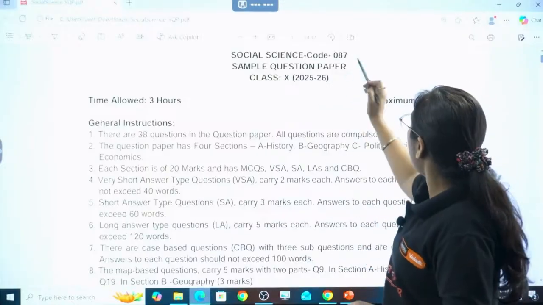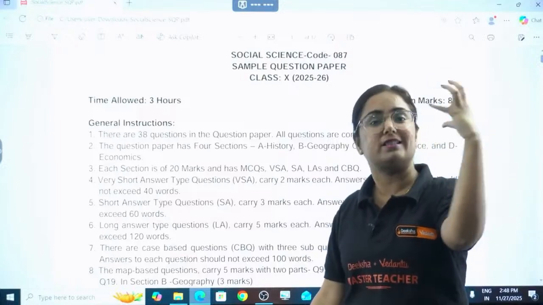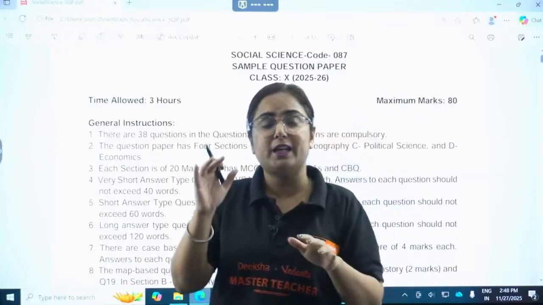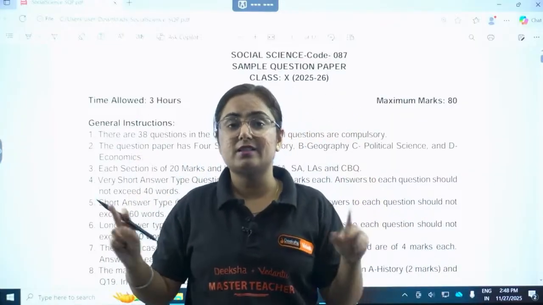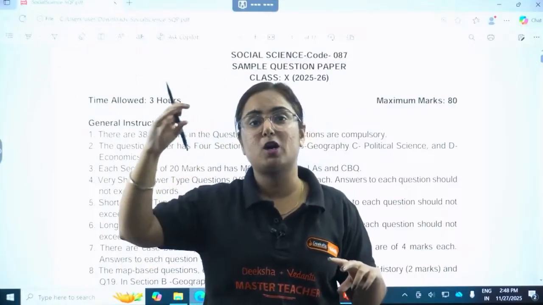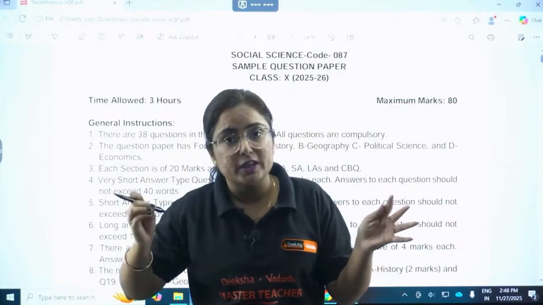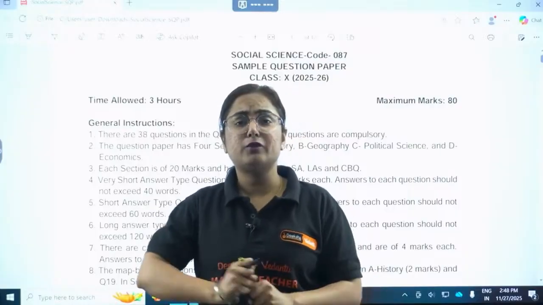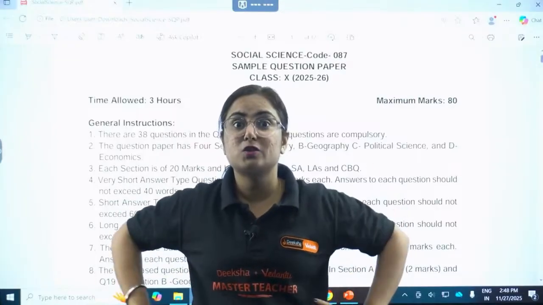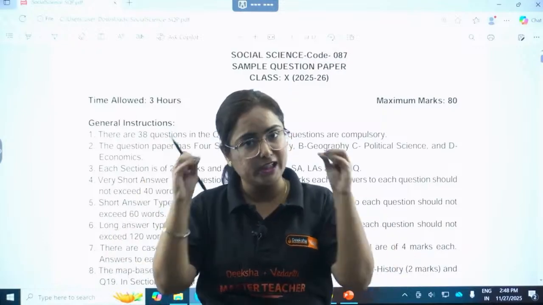With the code 087, which is basically your subject code, you can get the same PDF from the website of CBSE. When you open the CBSE website, you will get a section called academic website, and in the links above you have the sample paper question. You even have the question paper and the answers for it too. But I know that even after getting the marking scheme, you might be wondering how to write perfect answers so that none of your marks will be deducted. So this video is particularly for that.